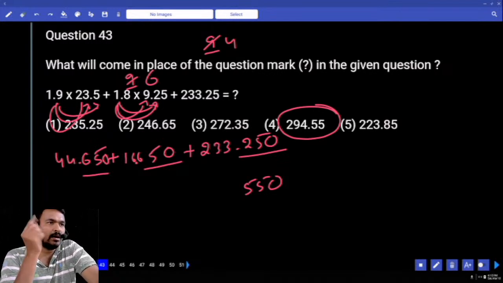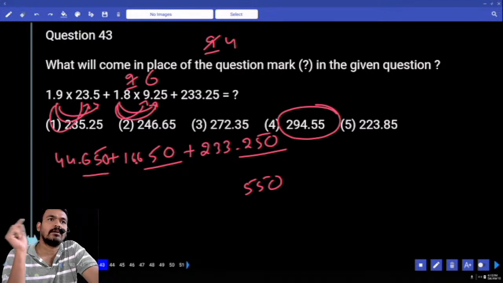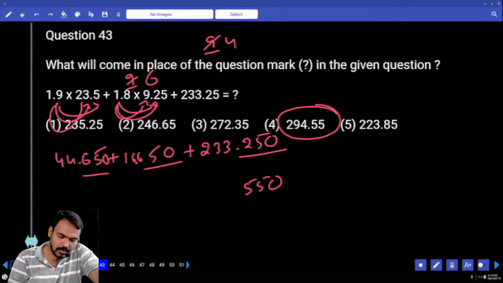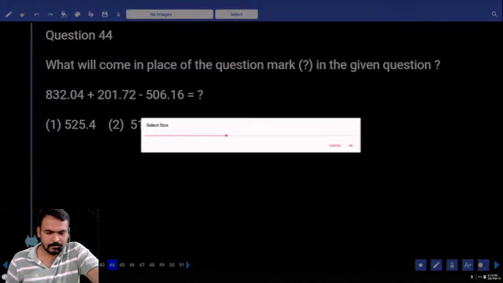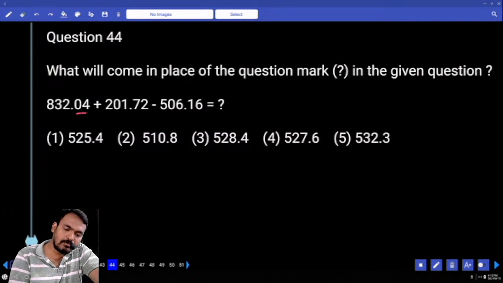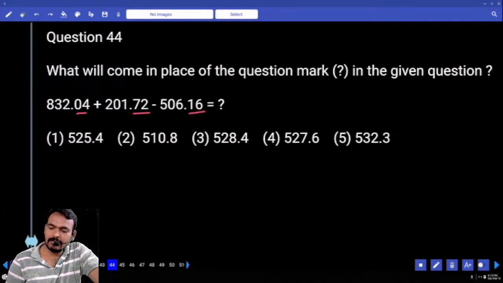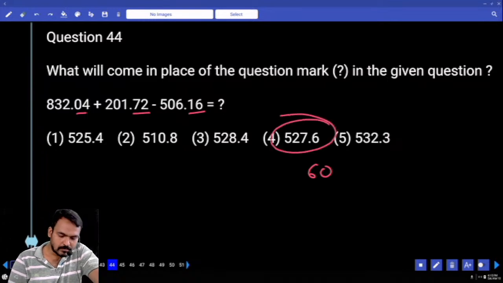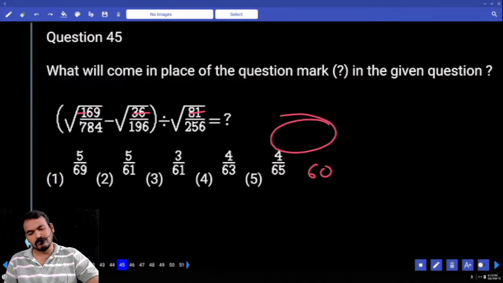Actually it is not 650, it is 650 or not. 650 plus 650, 1300. 1300 plus 250, 1550 or not. End with 550. Only one option or not. Next question number 44. Verify the last 2 digits. 0.04 plus 72, 76. 76 minus 16, 60. End with 60 or not. How many options? Only 1 or not. Next 45.